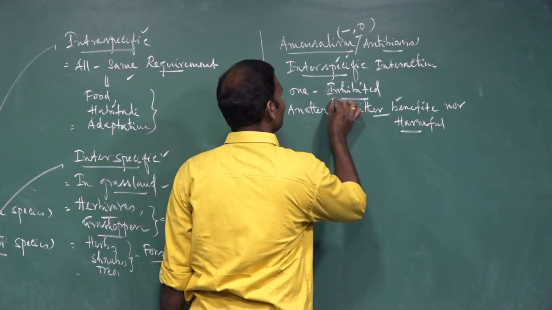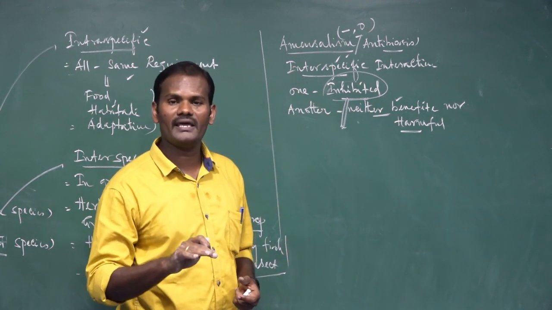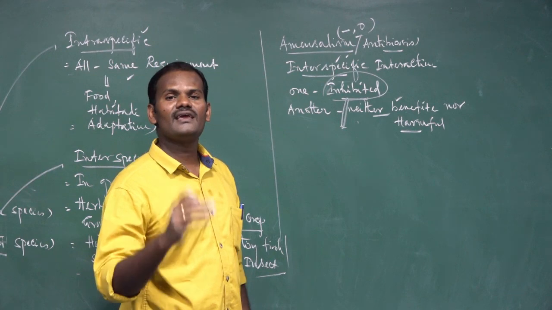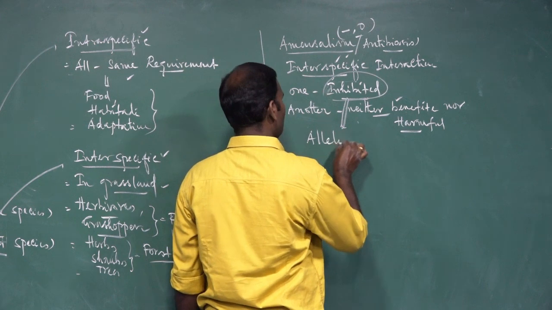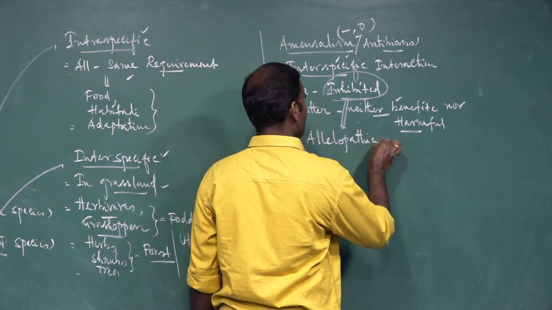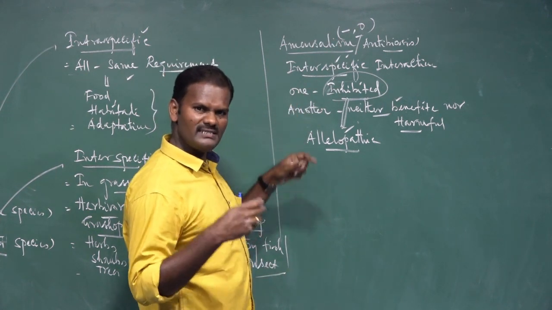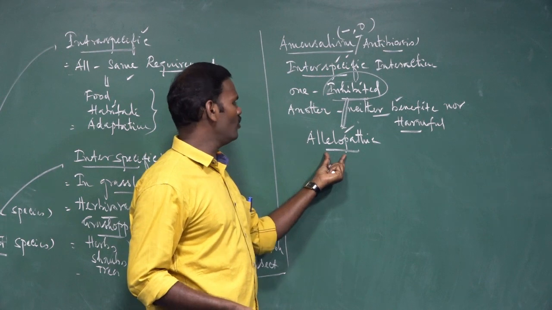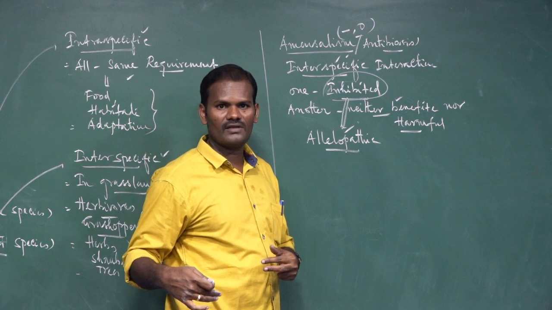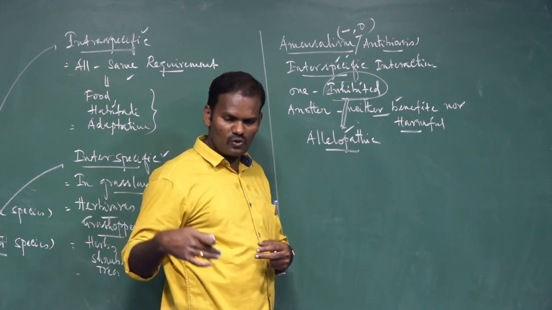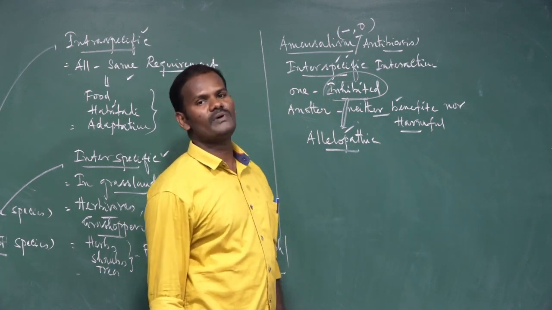So how is this inhibition achieved? How does one species get its growth inhibited? By secreting certain chemical substances called allelopathic chemicals. Among these two, one secretes allelopathic chemical substances. They do not allow certain species to grow near it. That is why it secretes these chemical substances called allelopathic substances.